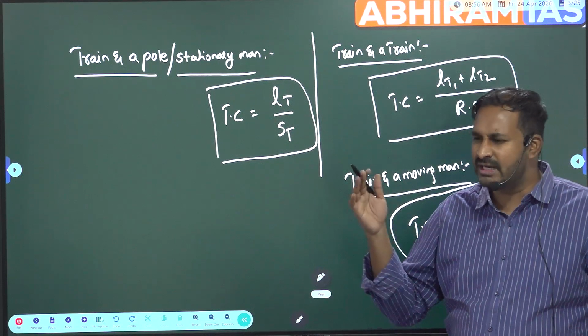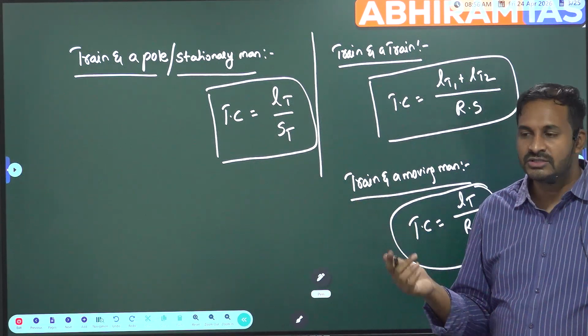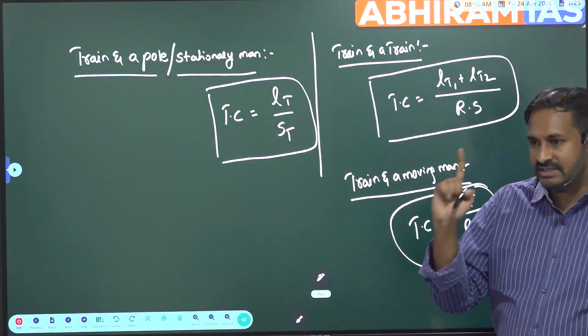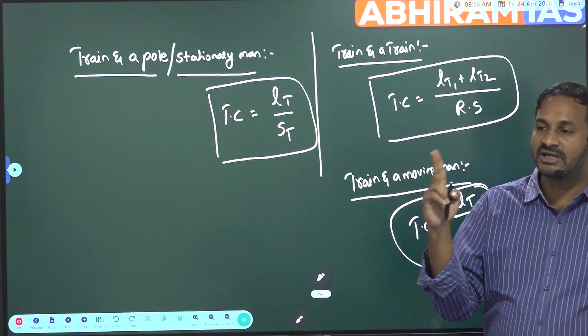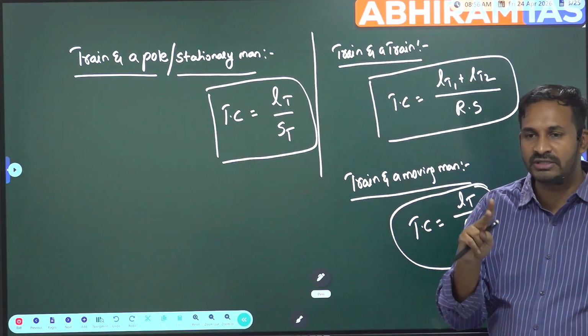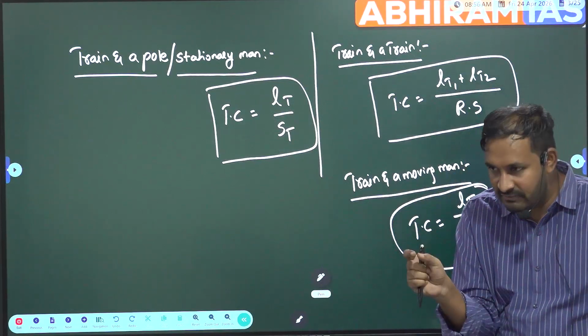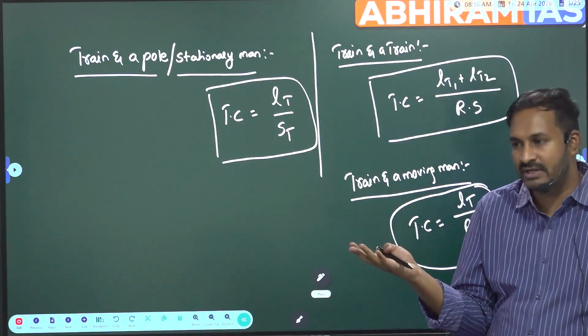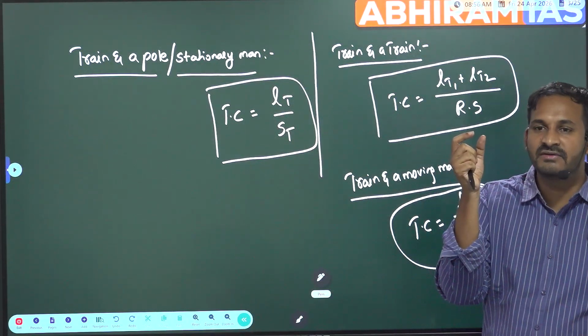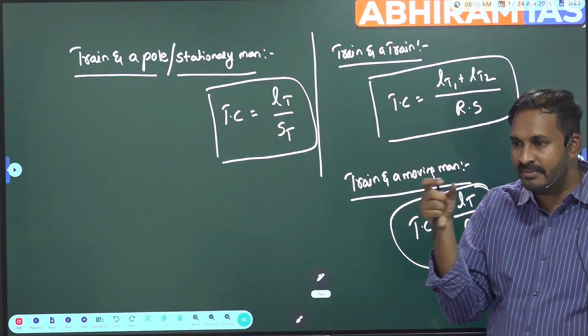Okay, electric pole, signal pole, something like that they will give. So in this case the moving object is the train, and length, actually I should consider both the length of the train as well as the width of the pole, but the width of the pole is very, very less, so we will ignore that width of the pole. So that is the reason we will write distance, meaning length of the train, by speed of the train.